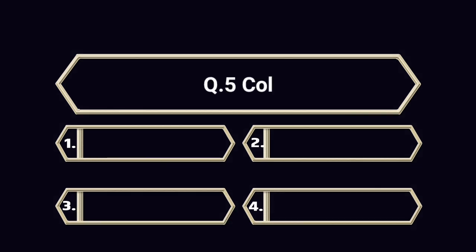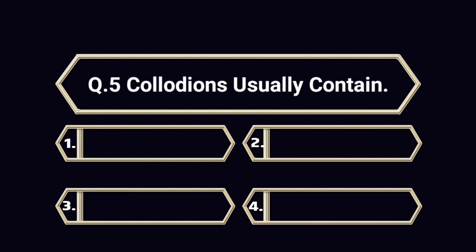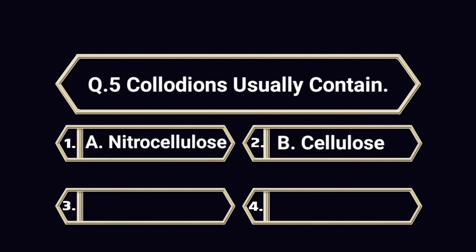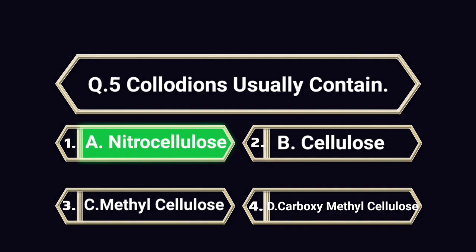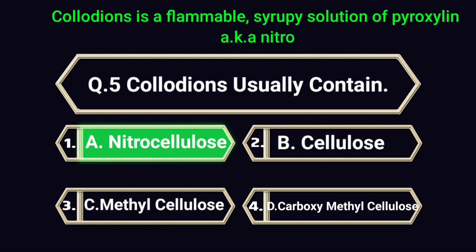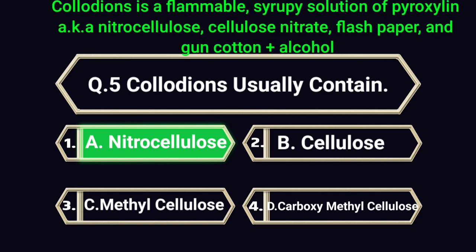Question number 5. Collodions usually contain A. Nitrocellulose. B. Cellulose. C. Methylcellulose. D. Carboxymethylcellulose. Answer is A. Nitrocellulose. Explanation. Collodions is a flammable, syrupy solution of pyroxylin, aka nitrocellulose, cellulose nitrate, flash paper, and gun cotton plus alcohol.